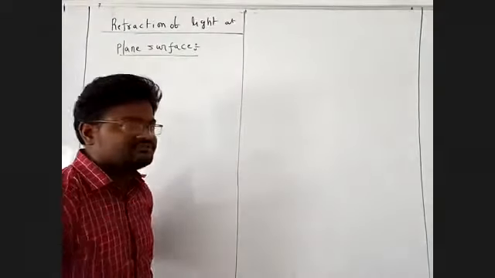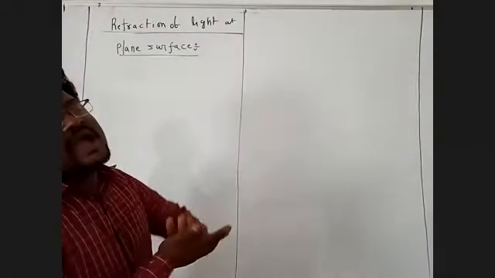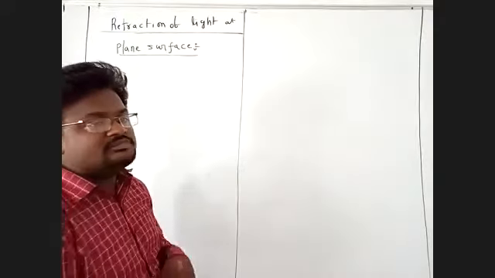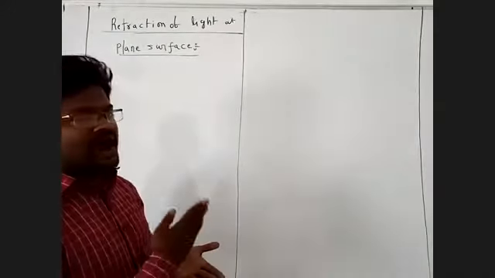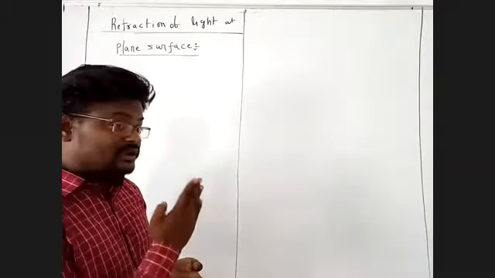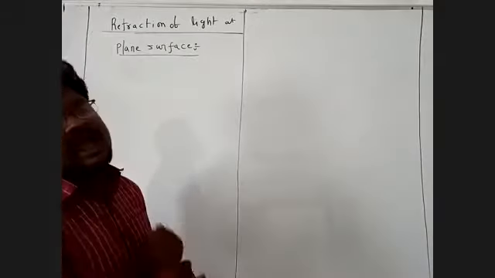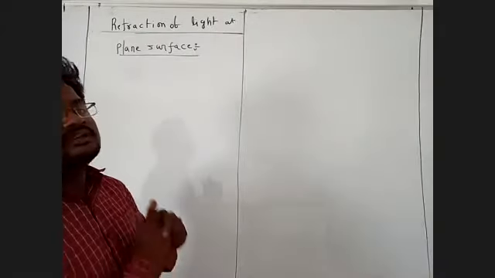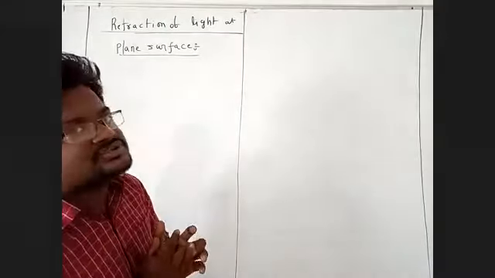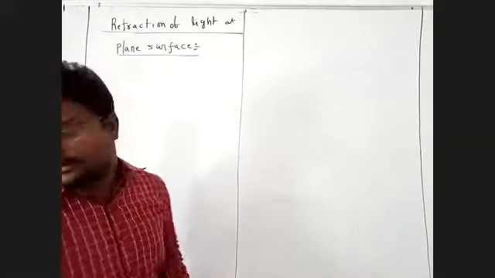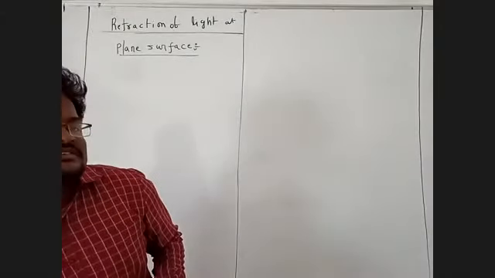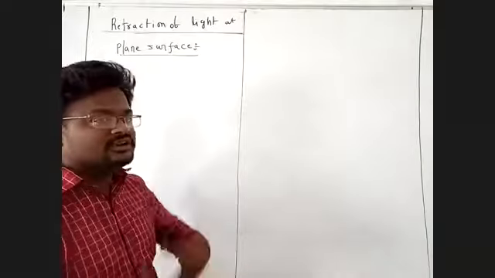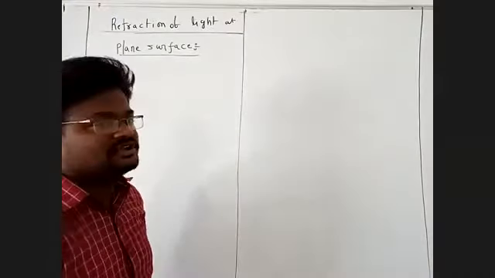Next, angle of deviation. Angle of deviation means the angle between the actual direction of the incident ray and the refracted ray is called the angle of deviation.